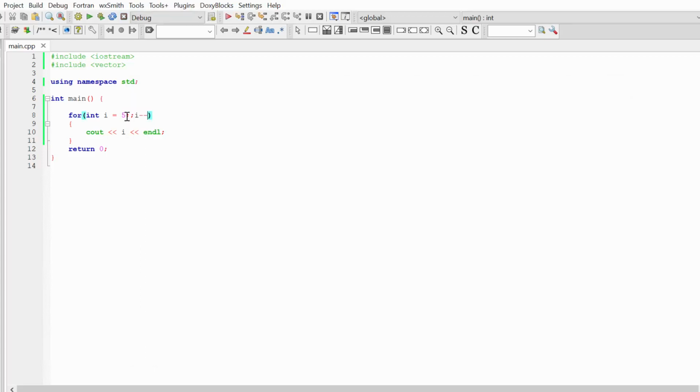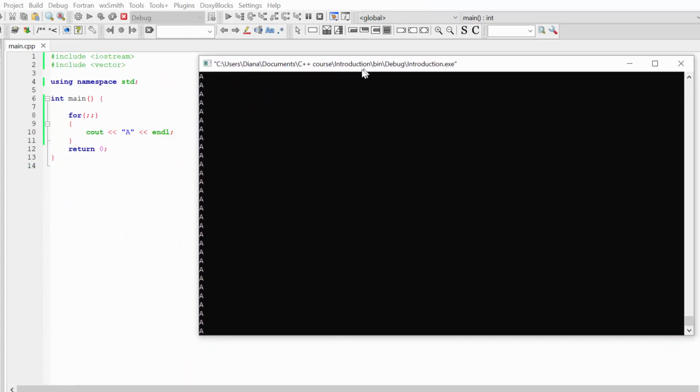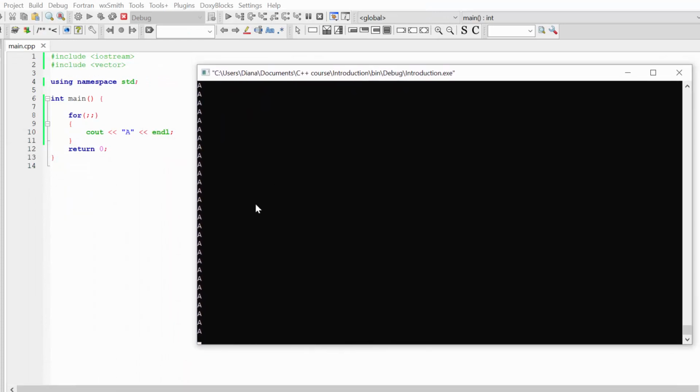One more modification you may do with your loop: you can actually skip all three parts. You can skip initialization, condition, and iteration. Of course, in this case, instead of the i variable, we need to type something different. And what will happen in this case? I think you understand once again that because we don't have a condition, we created an infinite loop. And once again, you can see that this loop is indeed infinite. We just type A in the console again and again.